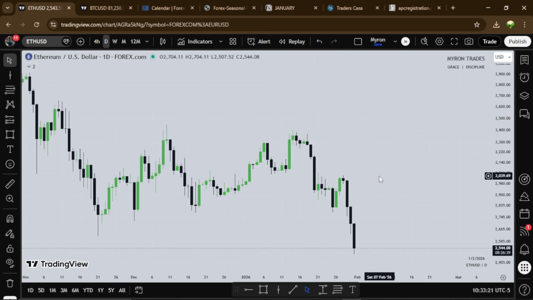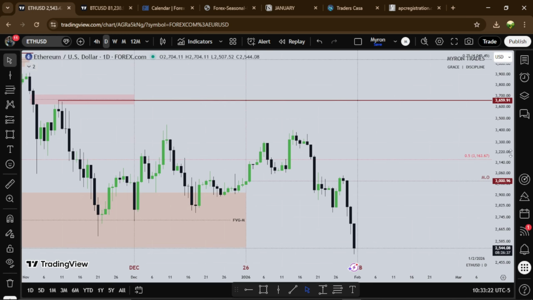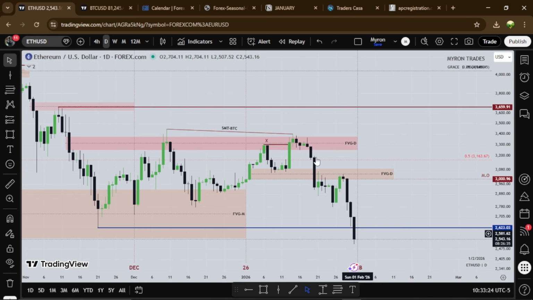Ethereum is going lower, and you see Ethereum trading lower as well as Bitcoin. So for the crypto space, everything is just going lower. Crazy, right? So that's about that for the crypto.